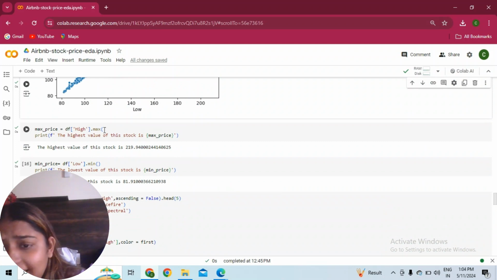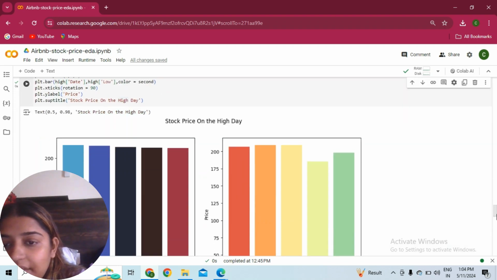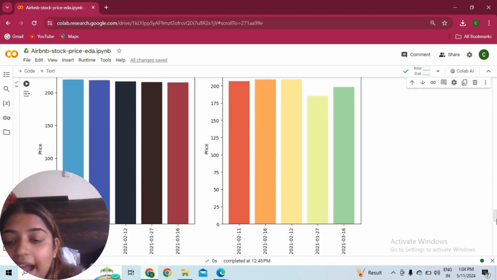Then the maximum high value, then the minimum low. These, guys, are called aggregation. If you are learning pandas very well, then only you can understand how we are doing this in pandas. We are using the aggregation functions, mean, max, minimum, with the data frame columns. Now the same with high, we are sorting values by stock price and high, day wise.